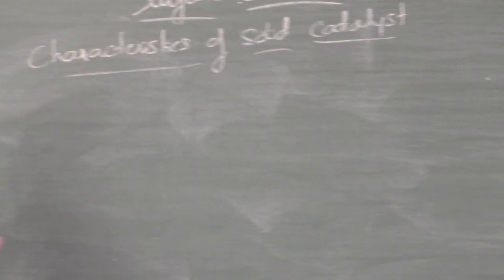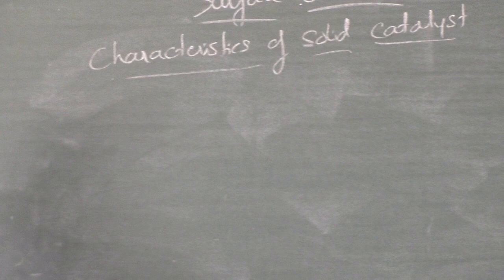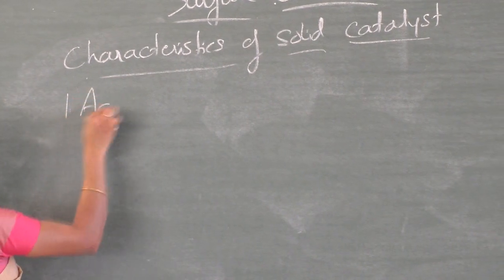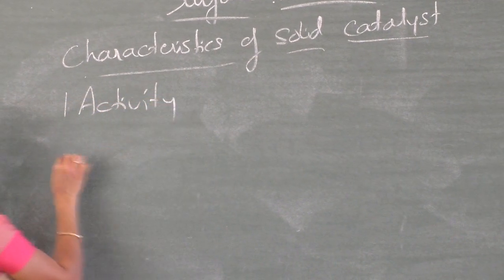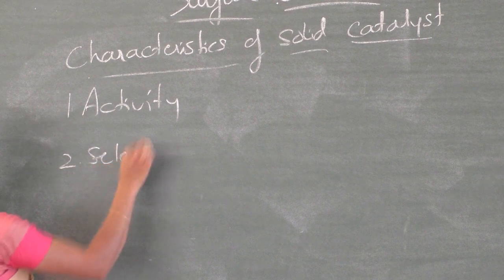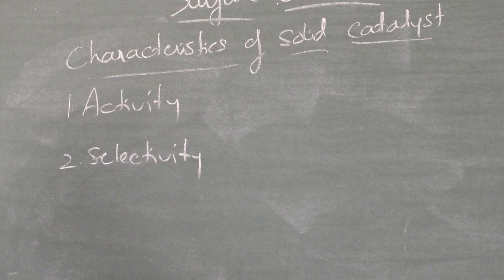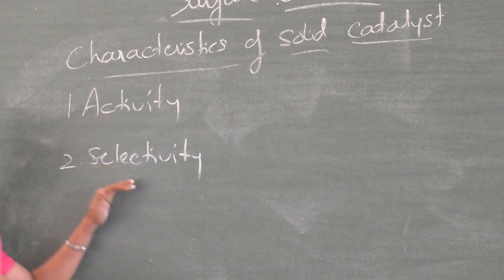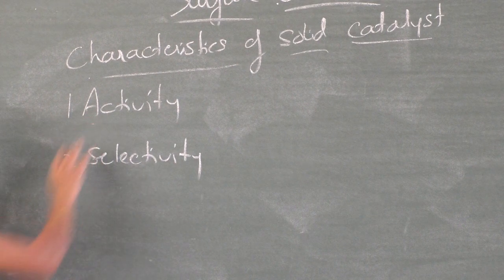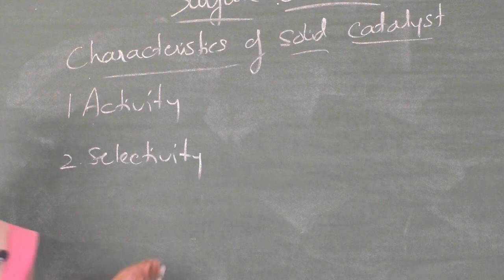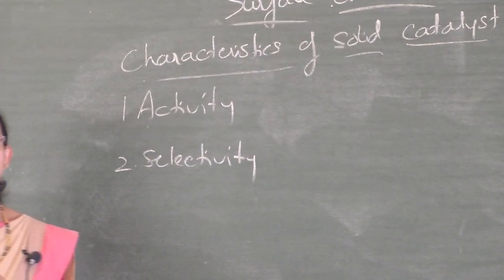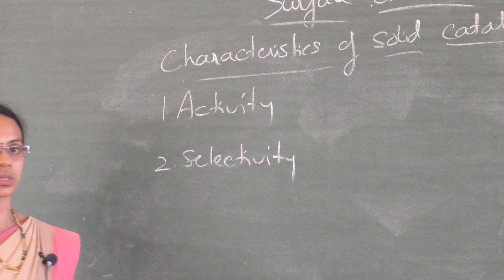Next, there are 2 characteristics of a solid catalyst. First one is activity and selectivity. The two characteristics of solid catalyst are activity and selectivity. The first is activity. The activity of a solid catalyst depends on the strength of chemisorption formed.